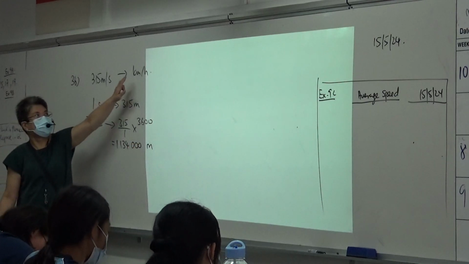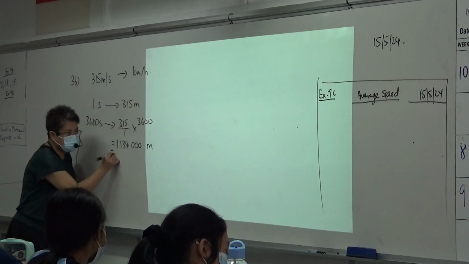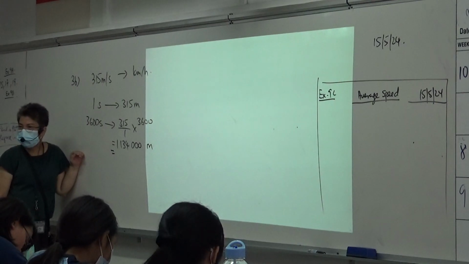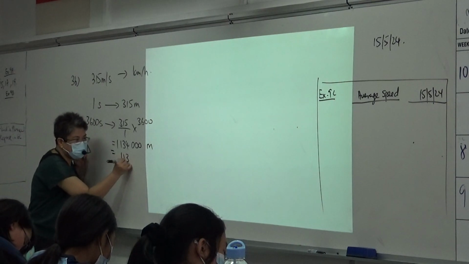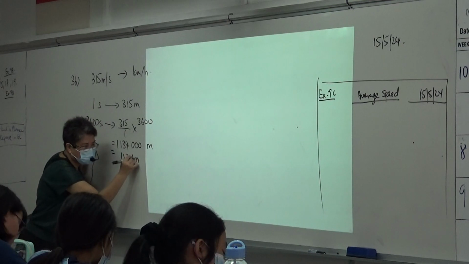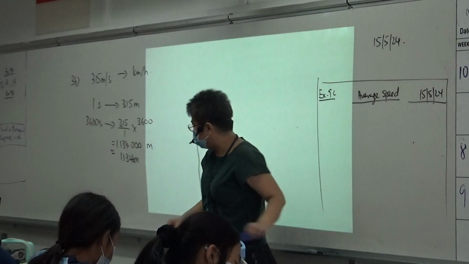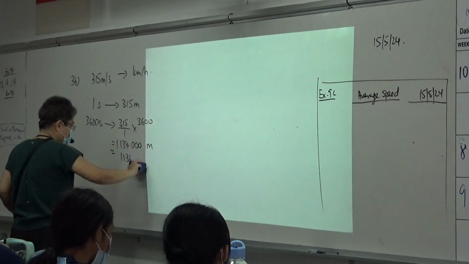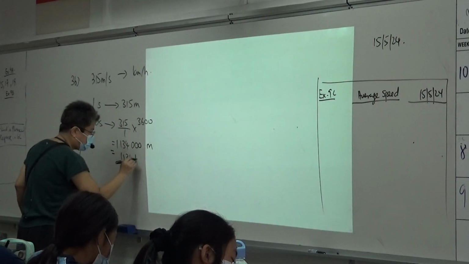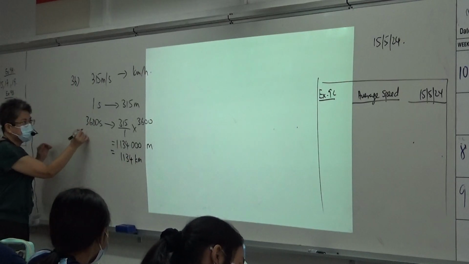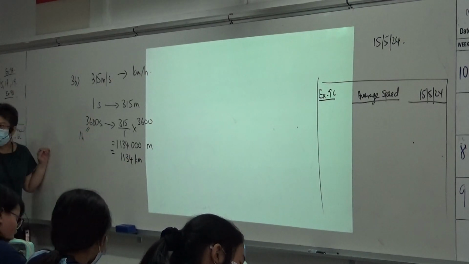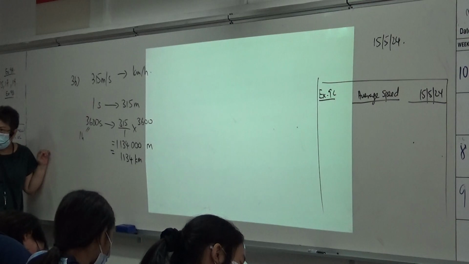But they want it in what? Kilometers. How many kilometers is this? 1134 kilometers. Let me write it for me. If not, people will also not write it for me. Okay. Now, you must know that this is 1 hour, correct? Correct.